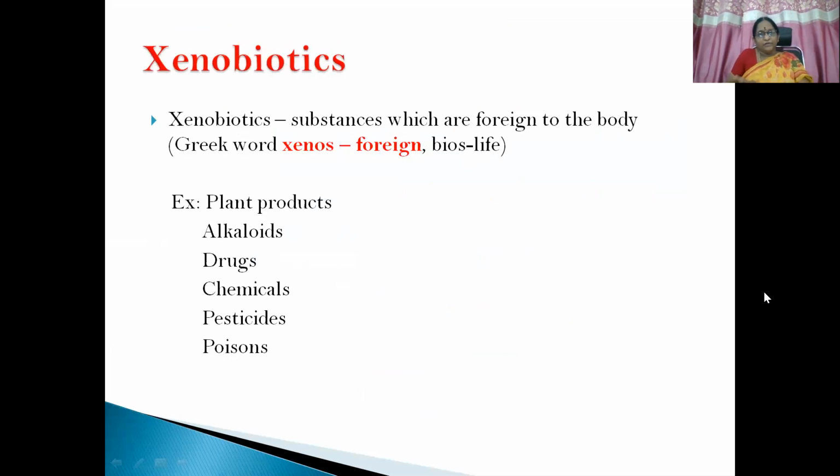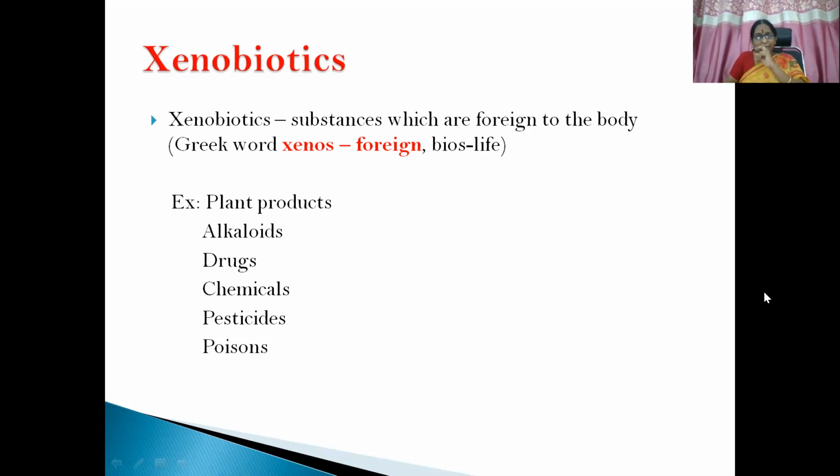Before going into the topic, I would like to tell you someone has asked me which book we have to read between the two basic books that I have given the reference in my last session. It is Satoskar and Sharma. I would like to tell you one thing. Certain topics are good in Satoskar and certain topics are good in Sharma. So you have to read both the books for pharmacology.